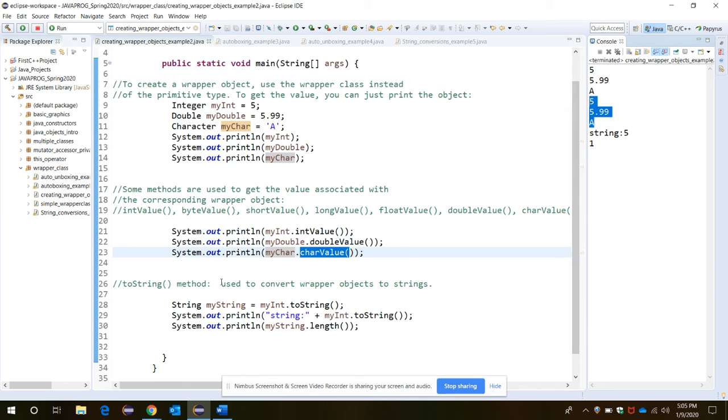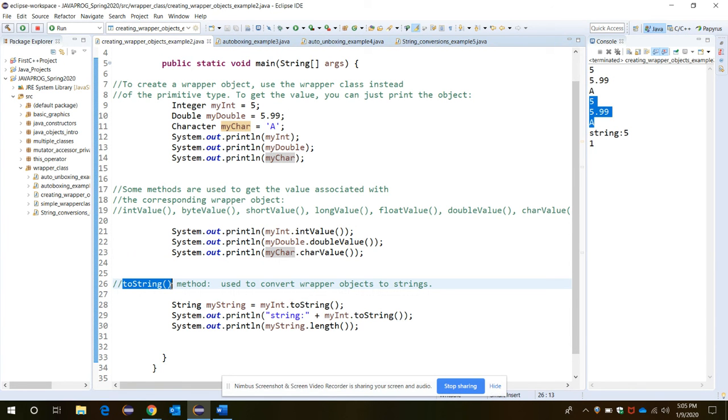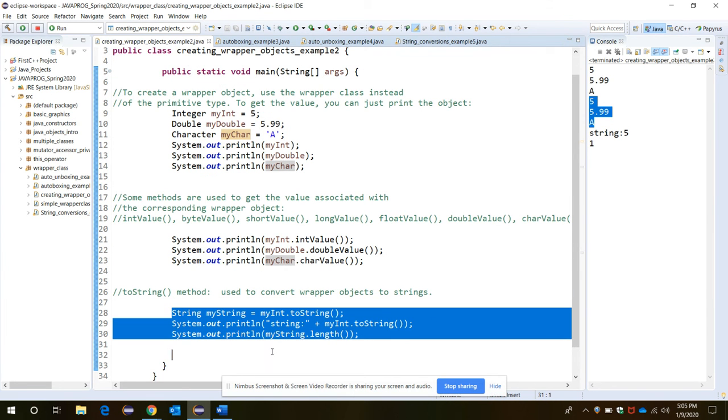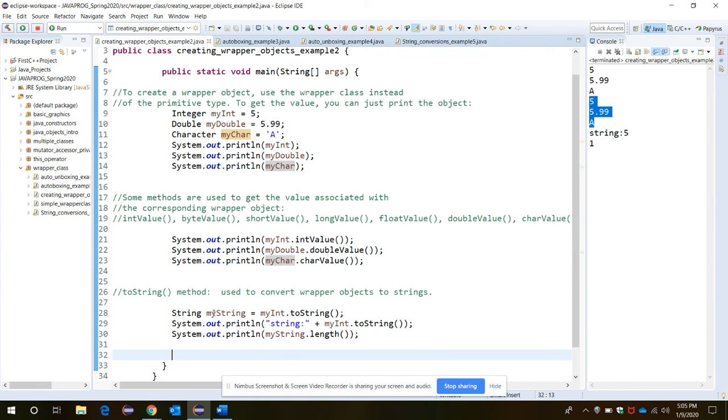Next, we have another useful method called the toString method. Basically it is used to convert the wrapper object to string type. It can be anything, but it converts that value to a string type. In the following example, here I'm creating one new variable, myString, of wrapper class String type.